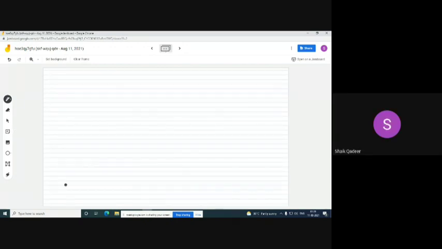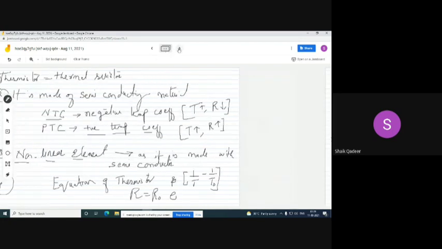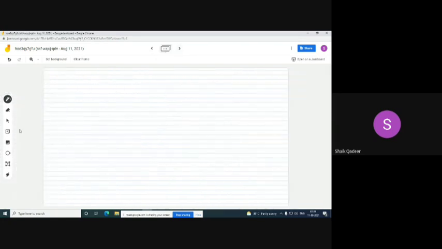Okay, let us see the characteristics of NTC type thermistor. The characteristics curve.